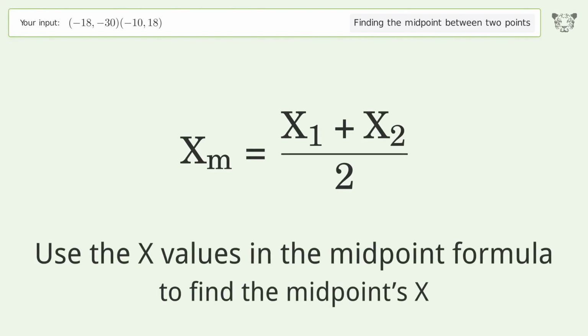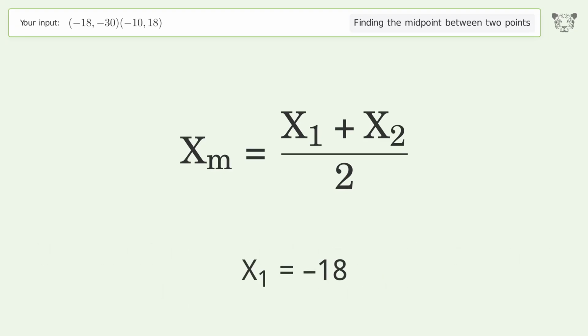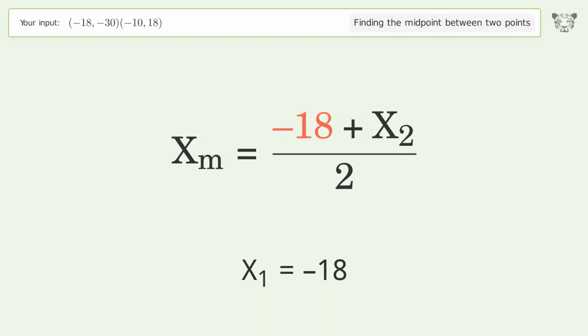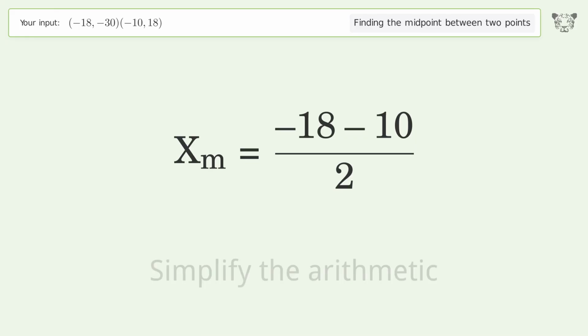Use the x values in the midpoint formula to find the midpoint's x. x1 equals -18. x2 equals -10. Simplify the arithmetic.